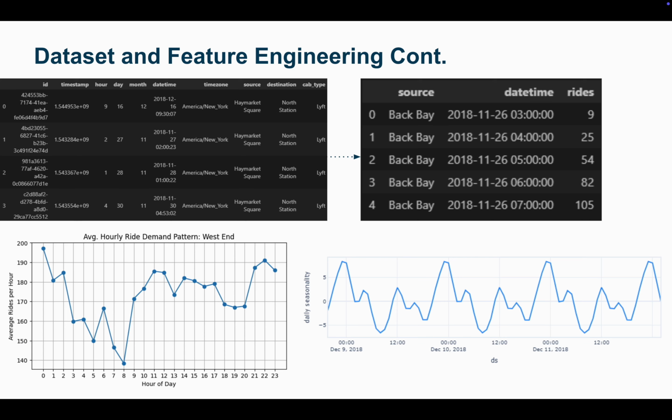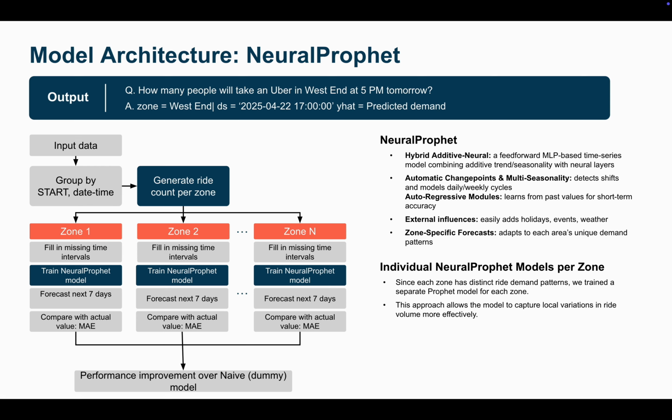And this shows our data set, how we shortened it down by getting rid of some of the columns and data we did not need. And we can see our average hourly ride demand patterns in a specific zone called West End in the city of Boston. Our forecasting prediction is shown on the bottom right, which you can see accurately captures that demand pattern for multiple days.